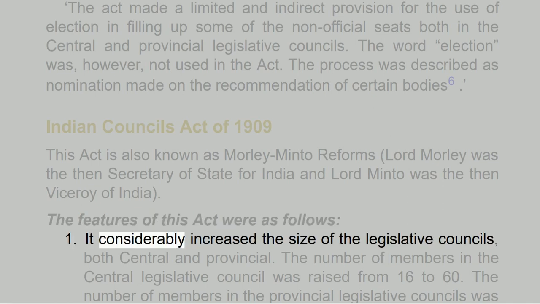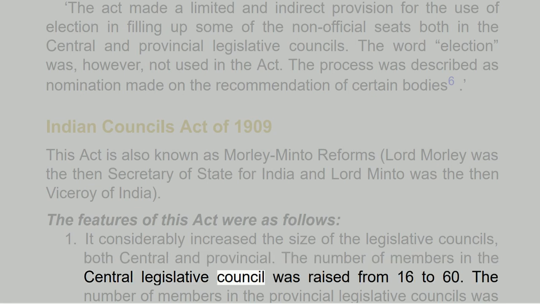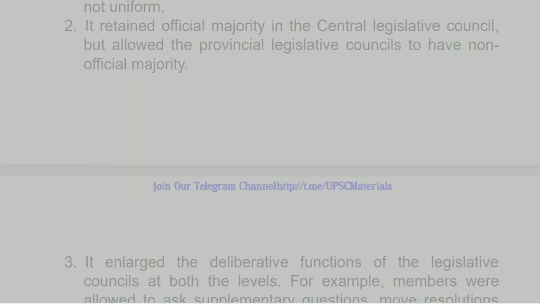1. It considerably increased the size of the legislative councils, both central and provincial. The number of members in the Central Legislative Council was raised from 16 to 60. The number of members in the provincial legislative councils was not uniform. 2. It retained official majority in the Central Legislative Council, but allowed the provincial legislative councils to have non-official majority. 3. It enlarged the deliberative functions of the legislative councils at both the levels.